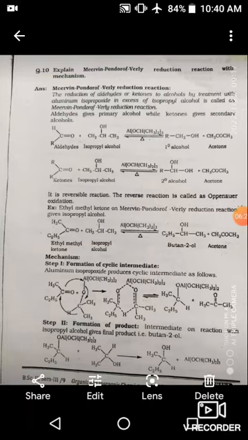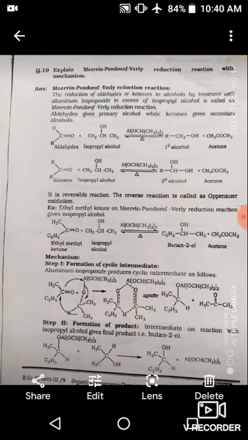The second reduction is the Meerwein-Ponndorf-Verley reduction. This is the most important reduction. It converts aldehyde and ketone into secondary alcohol in the presence of aluminium isopropoxide as a catalyst. Remember this point, the catalyst is more important. Aluminium isopropoxide is used. This reaction is called the Meerwein-Ponndorf-Verley reduction.